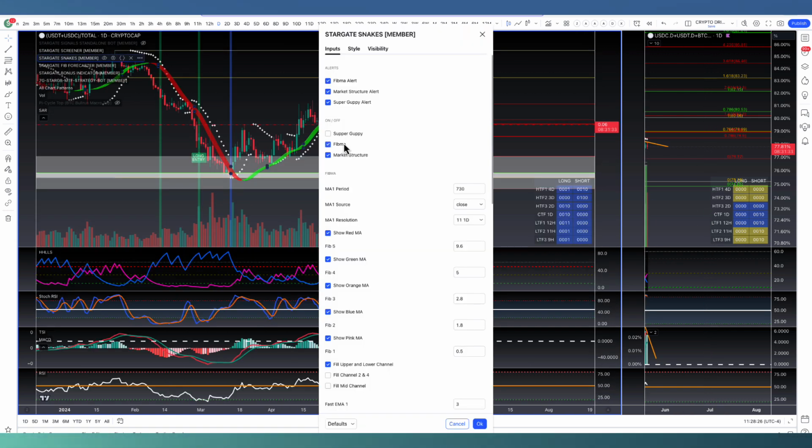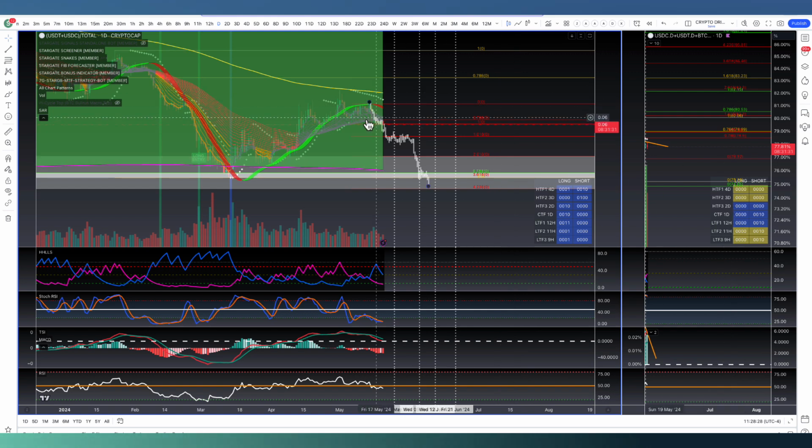So if we can break below the belly of the beast at this level and we melt down through it and melt down through the 4236 extension, man, we're in for the parabolic rally. So that's what I'm watching. So far, so good. We are seeing the market structure ribbon move to red, and we are breaking down below the super guppy at the moment. So this is all good.